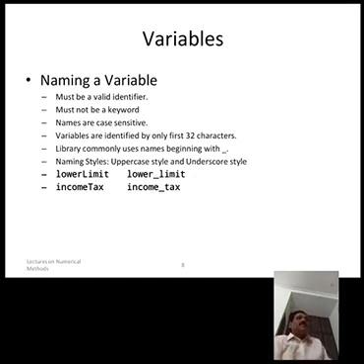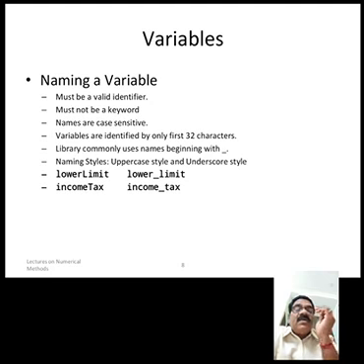Names are case sensitive, that means uppercase or lowercase. In C language, we have to use only lowercase letters. Variables are identified by only the first 32 characters. Libraries commonly use names beginning with an underscore, uppercase style and lowercase style. And you should not give a space in the name while naming variables.